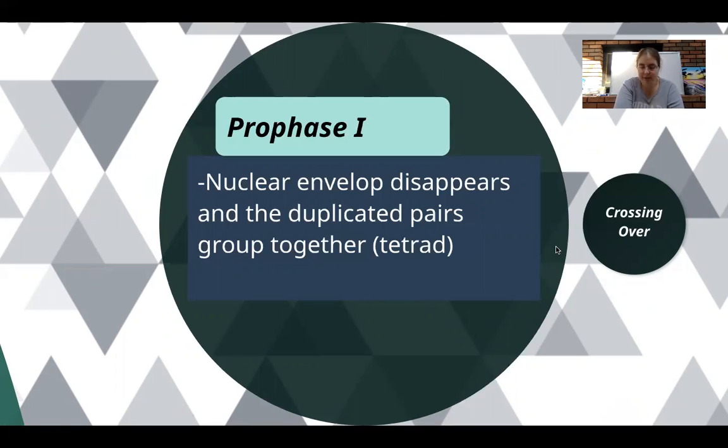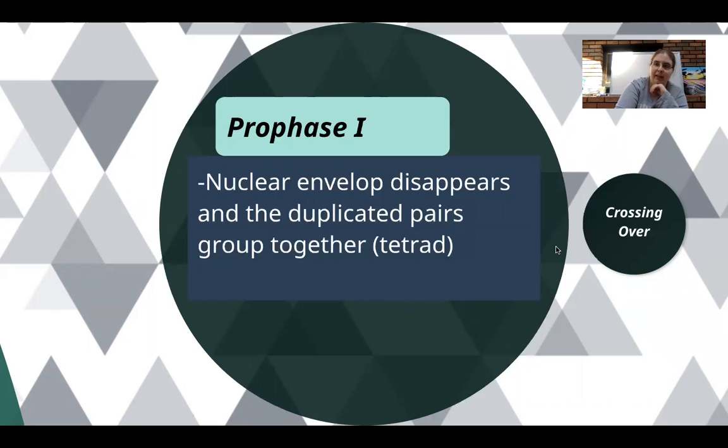But something different here is that the homologous pairs are going to get super close together. So the homologous pairs with their duplicated sister chromatids get so close that they actually touch and fuse. When they get super close together, we call that a tetrad. And then this particular event called crossing over is going to occur.